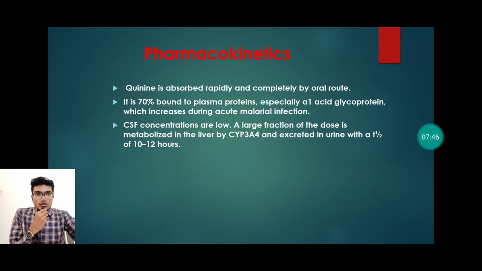Now let's have a look at pharmacokinetics. Quinine is absorbed rapidly and completely by the oral route. It is 70% bound to plasma protein, especially alpha-1 acid glycoprotein, which increases during acute malarial infection. Its CSF concentration is low. A large fraction of the dose is metabolized in the liver by the enzyme CYP3A and excreted in urine with a half-life of 10 to 12 hours.